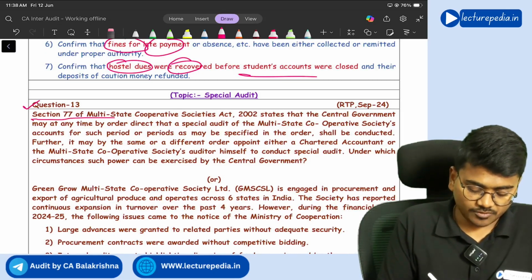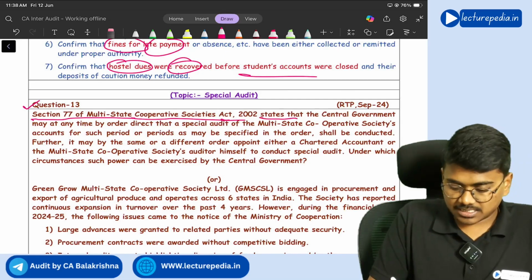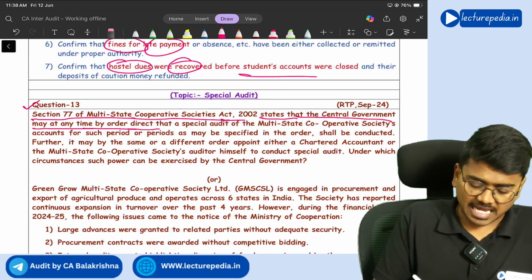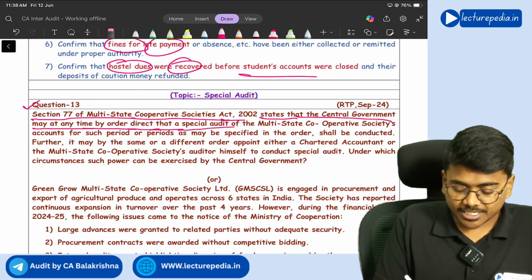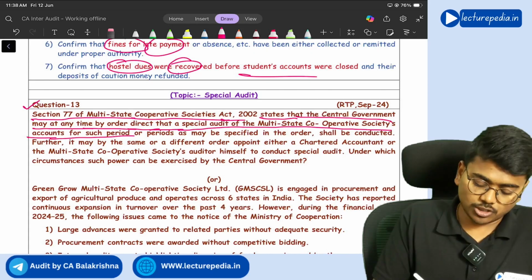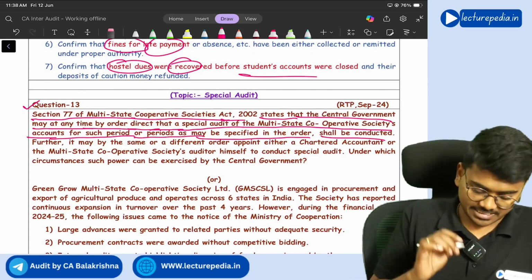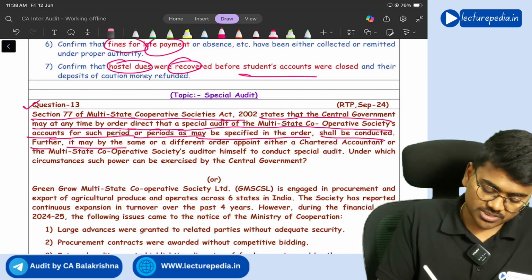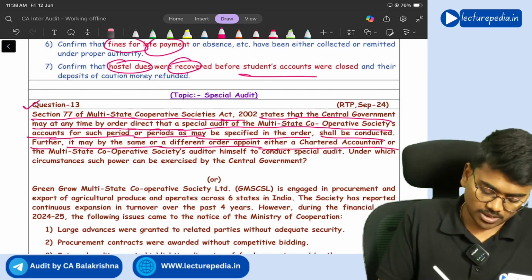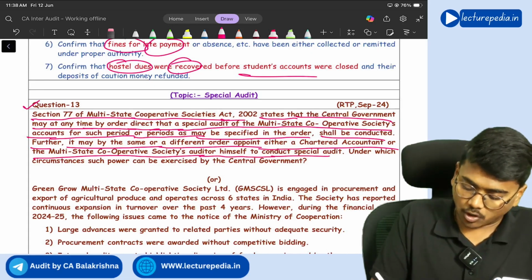Section 77 of the Multi-State Cooperative Societies Act 2002 states that the central government may at any time by order direct that a special audit of a multi-state cooperative society's accounts for such period or periods as may be specified in the order shall be conducted. Further, it may by the same or different order appoint either a chartered accountant or the multi-state cooperative society auditor himself to conduct the special audit.